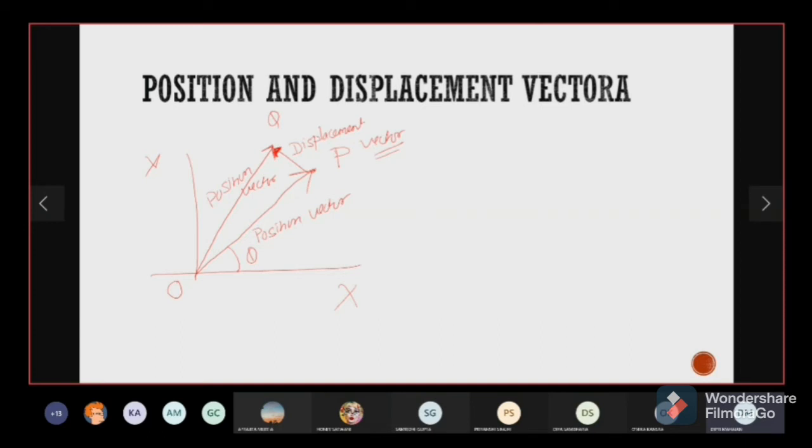It is not telling me the location with respect to origin as such. It is telling me that the object moved by this amount and in this direction. Whereas the position vector was telling me the exact location of the object at that particular point.